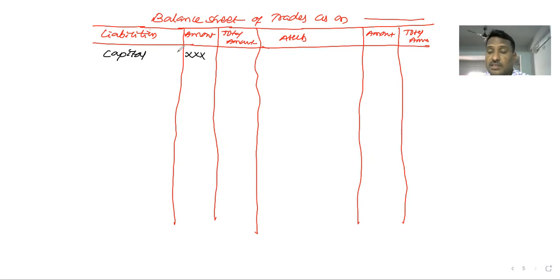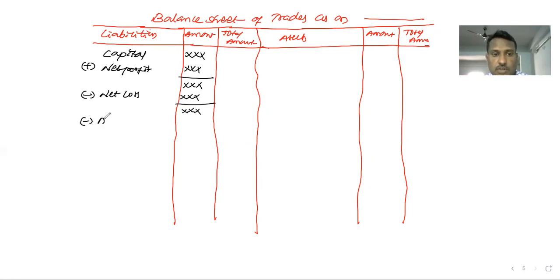It is the liability given by the owner for starting or running the business. Add net profit to the capital. If there is any net loss, we subtract the net loss from the capital, and then subtract drawings. The net amount of capital is shown in the second column, the total amount column.